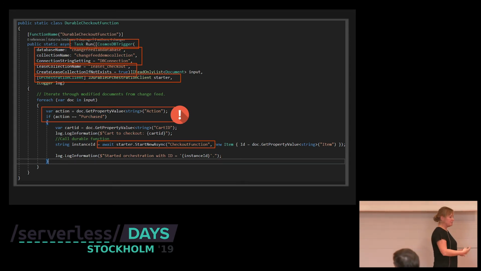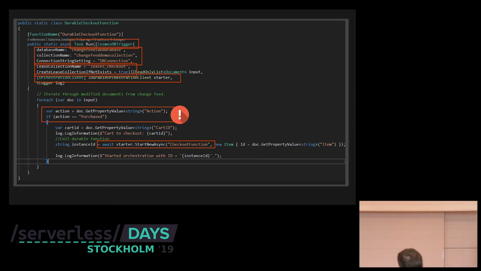An input trigger is what's triggering the function, and we are listening to Cosmos DB. We have to set some attributes like the database name, connection string. And in our case, we need a lease. A lease is a specific collection in Cosmos DB that keeps track of the subscribers to the change feed and their current checkpoint or last read event.